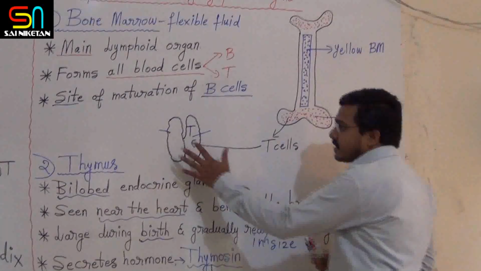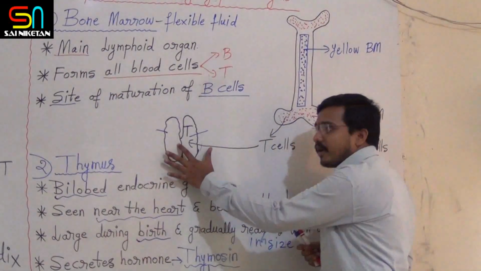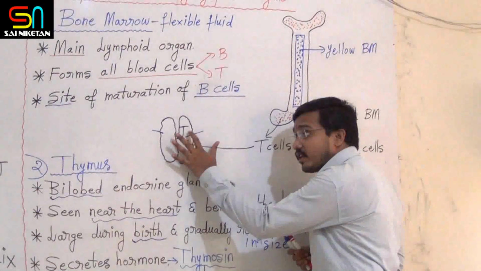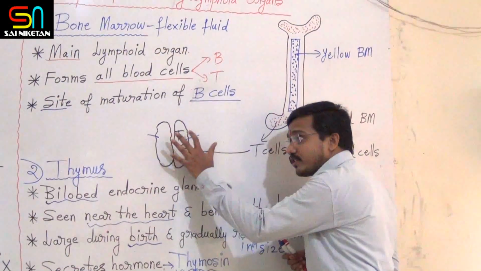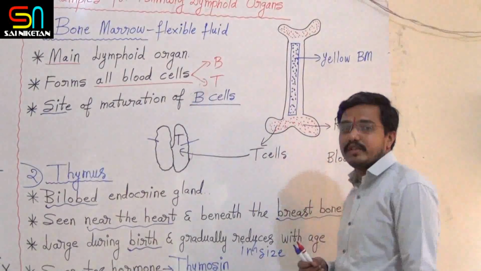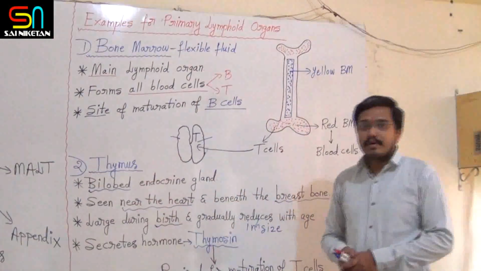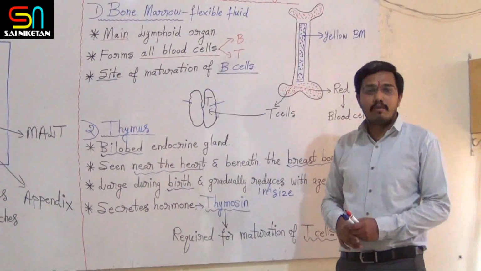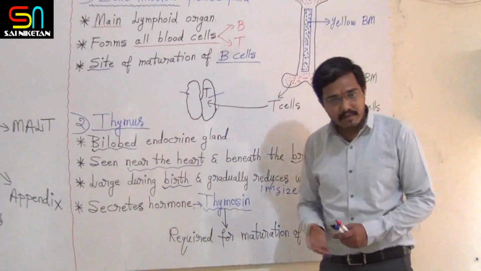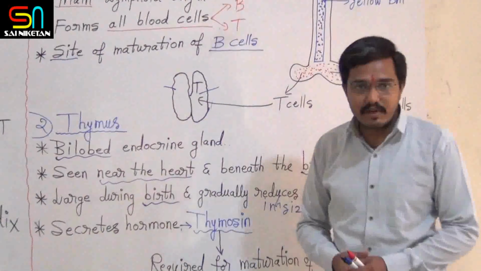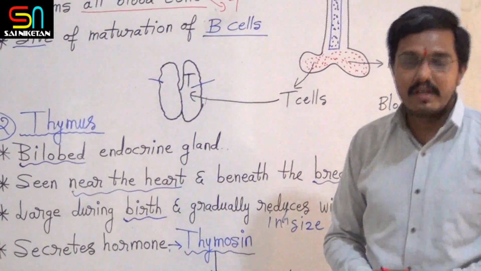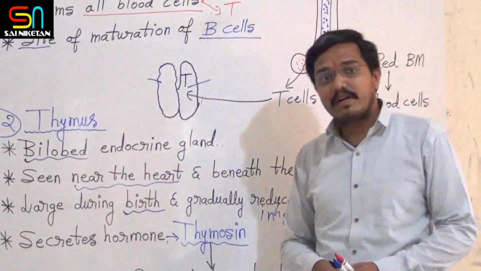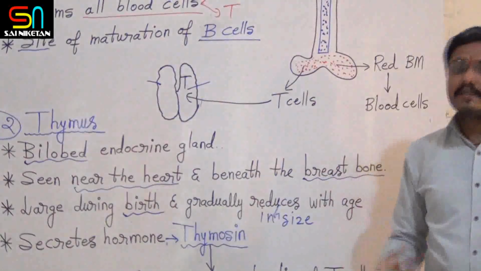Now this thymus secretes one hormone called thymosin. That hormone is required for maturation of T cells. So you might have thought why T cells are not maturing in the bone marrow. Because for the maturation of T cells one hormone is required, that is called thymosin, which is secreted from the thymus. Therefore the maturation of the T cells takes place in the thymus.